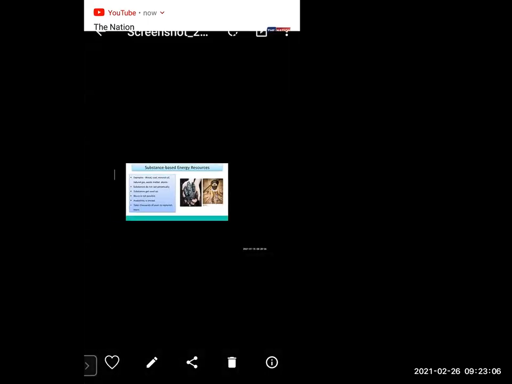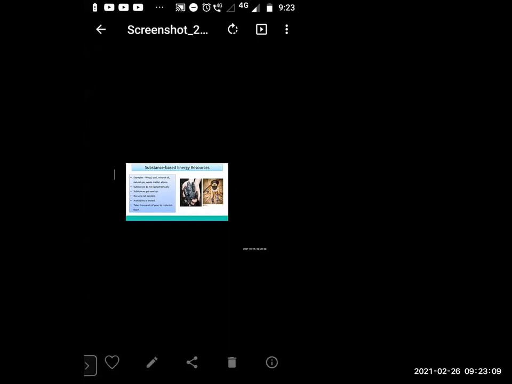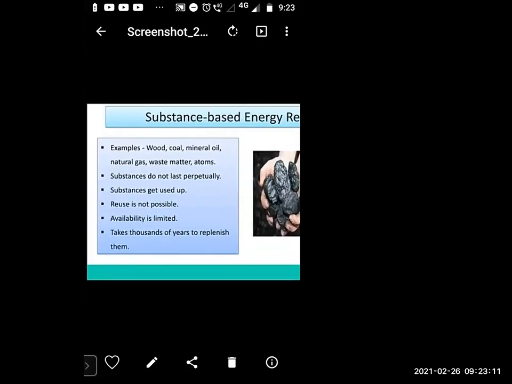See, dear students, we saw that wood, coal, mineral oil, natural gas, waste matter, atoms, these are fuels. We use it. But substances do not last perpetually. Substances get used up. Reuse is not possible, and the availability is very limited.